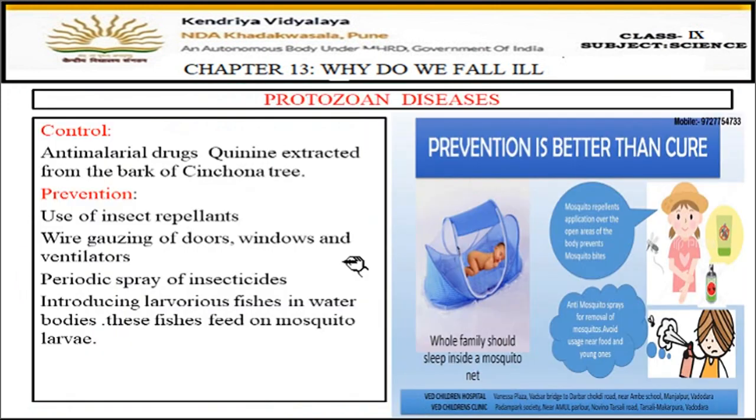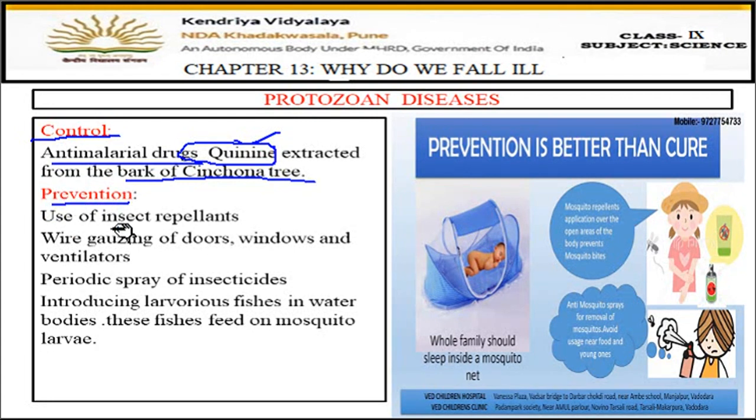Now let's see how it can be controlled. For this, anti-malarial drugs have to be given. One of the best known anti-malarial drugs is quinine, and this quinine is extracted from the bark of the cinchona tree. The outer dead cells of this tree bark are used to extract quinine, and that quinine is given to the patient. So it's an anti-malarial drug.